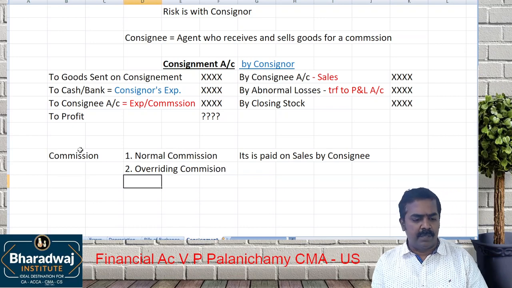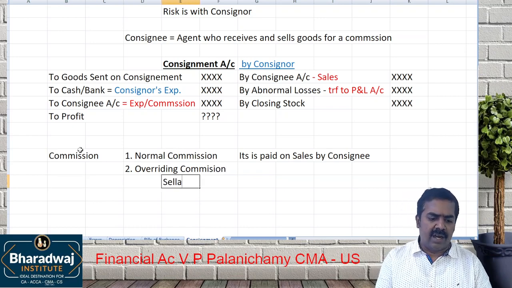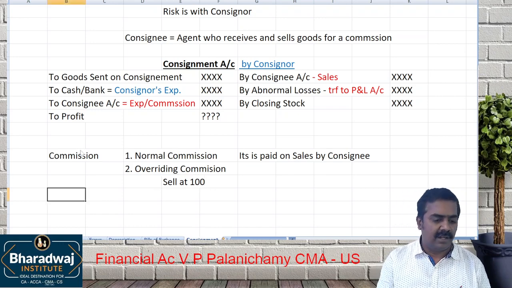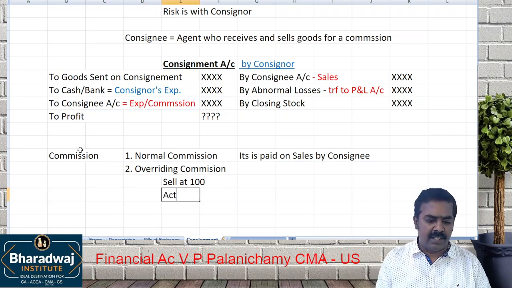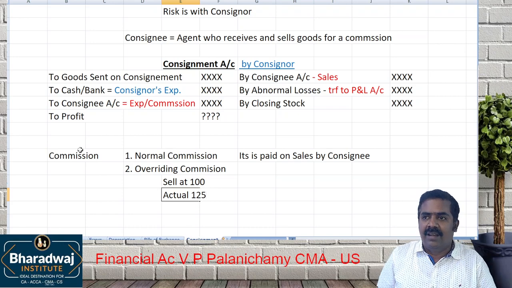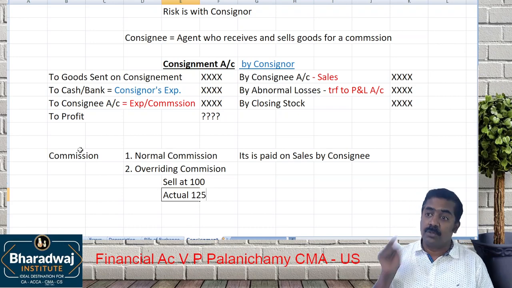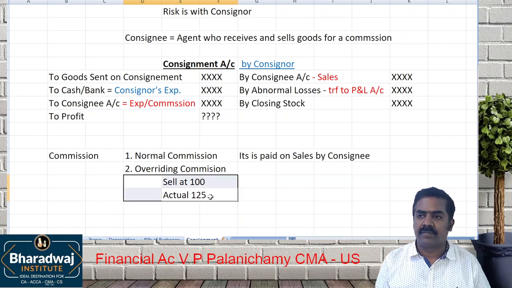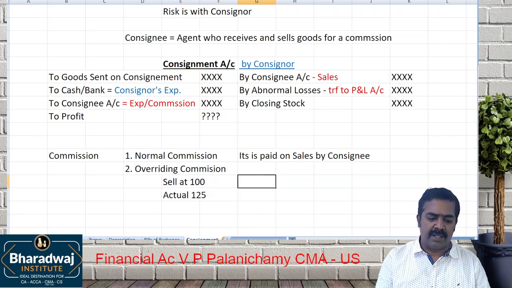What is overriding commission? I will send the goods to sell at 100. But the actual selling price, suppose they sell at 125. What is the price at which you have to sell? 100. But what is the price at which you sold? 125. Are you getting extra price? Yes. For this extra price, extra commission is given.